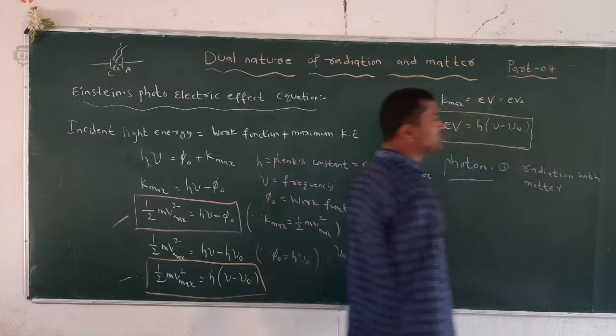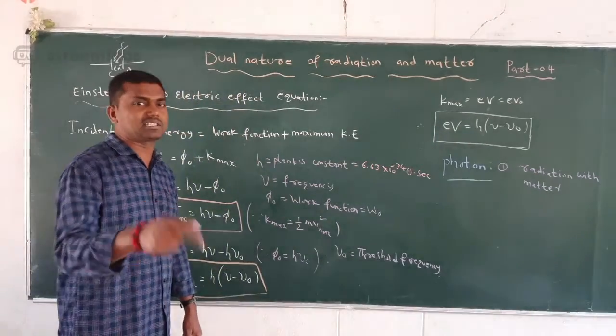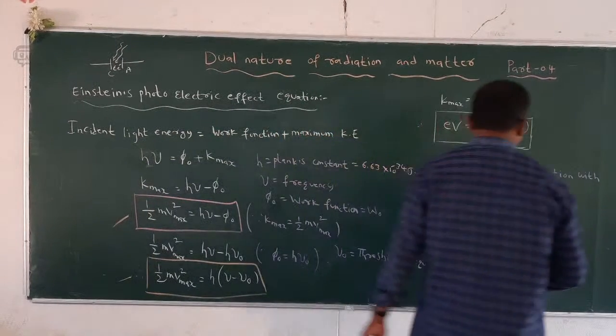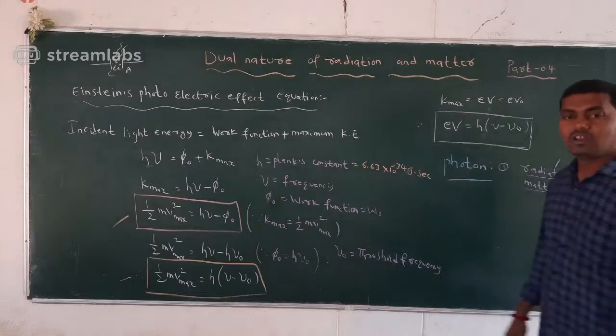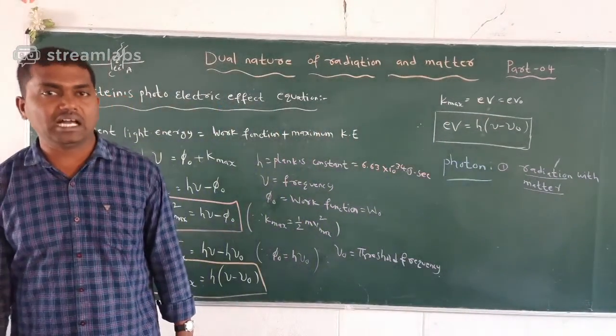In the interaction of radiation with matter, the radiation behaves like it is made up of particles. The particles are called photons.